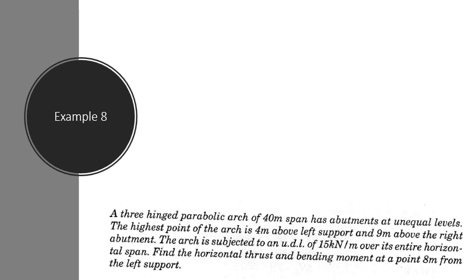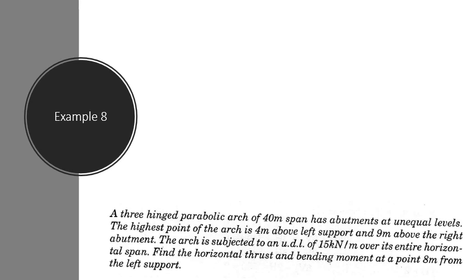The highest point of the arch is 4 meters above the left support, that is YC or YC dash 1, and 9 meters above the right abutment, that is YC dash 2.